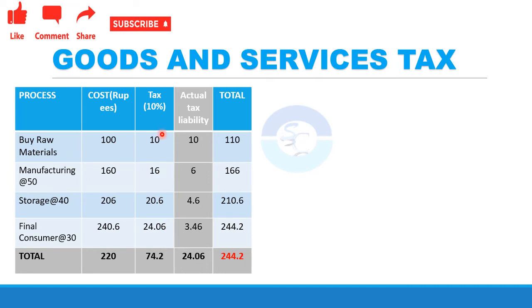Now as we did earlier, 10% tax is charged and it becomes 24.06, but as he will receive the amount that he had already paid at the previous stages of production as input tax credit, his actual liability will only be 24.06 minus 20.6.